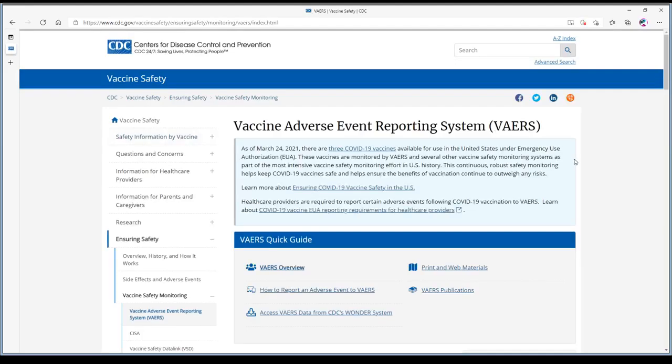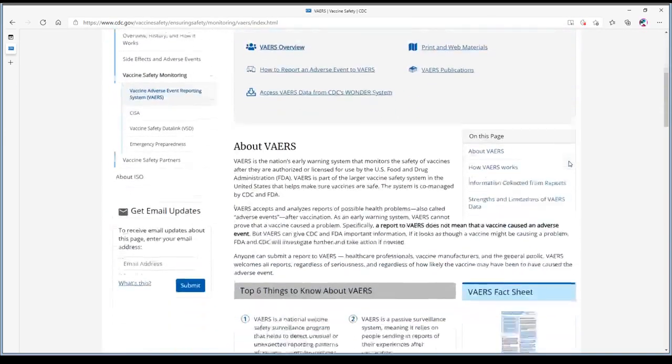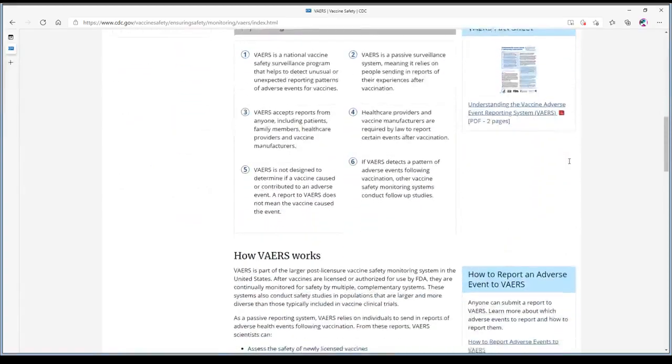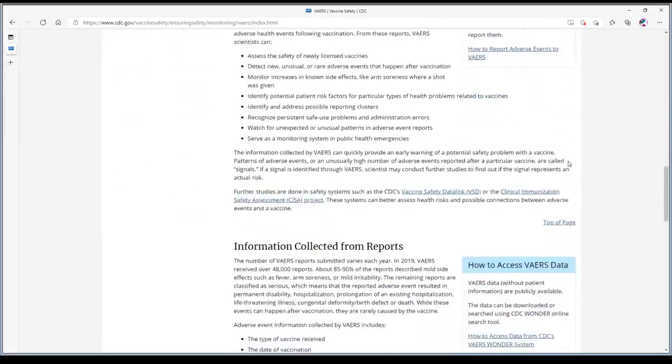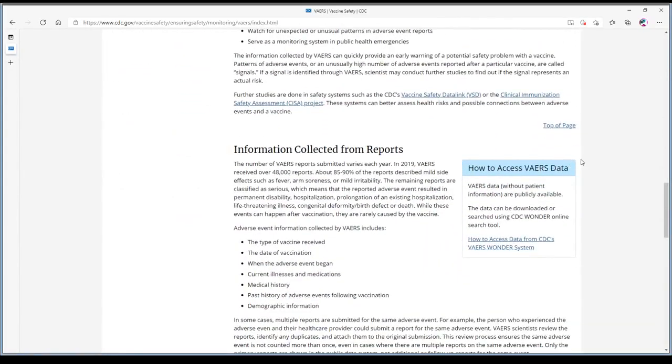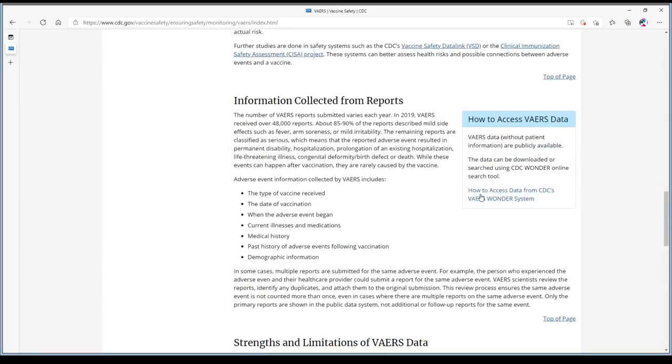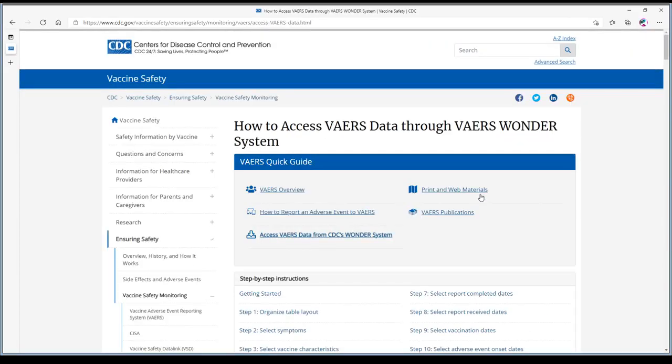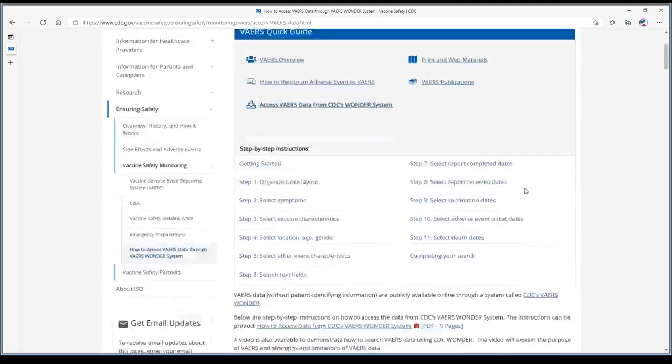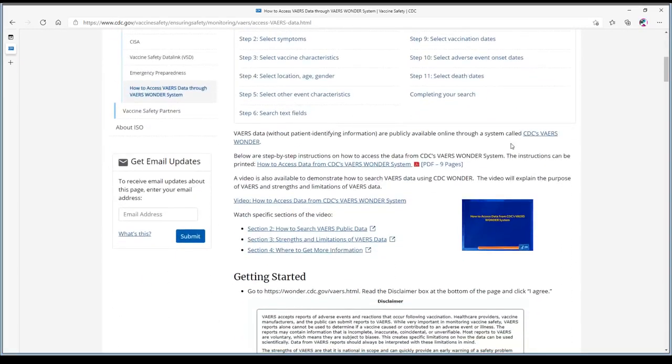So when you come in here, you are going to come down to, and I'm going to try and go slow. This is the one that I go to. I'm sure there's another button. But in here, you want to come down to this one right here. It says CDC's VAERS Wonder.